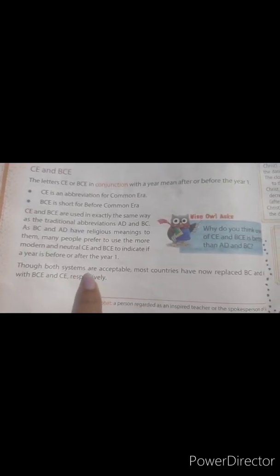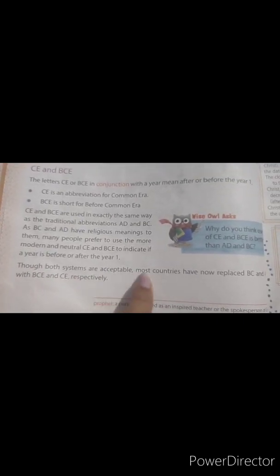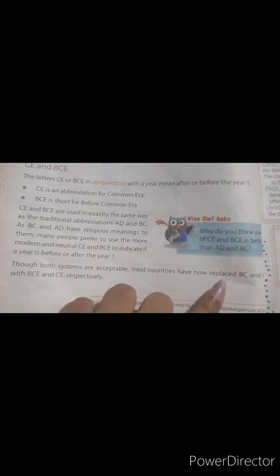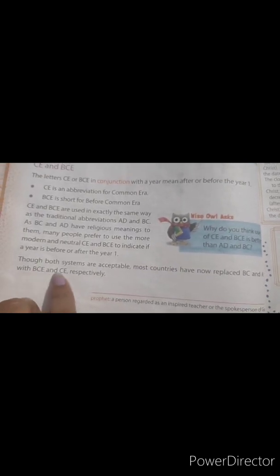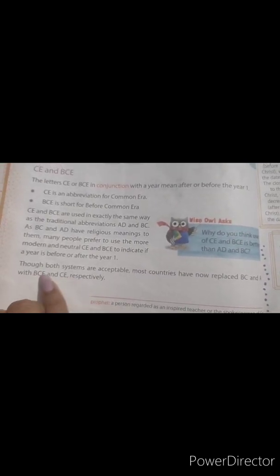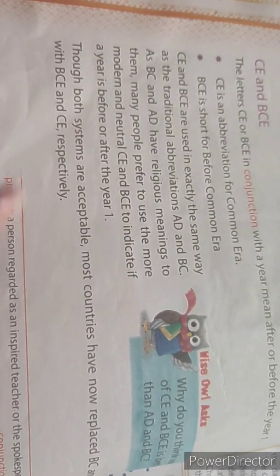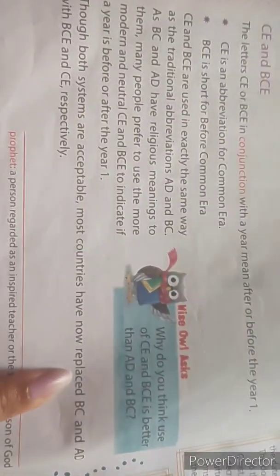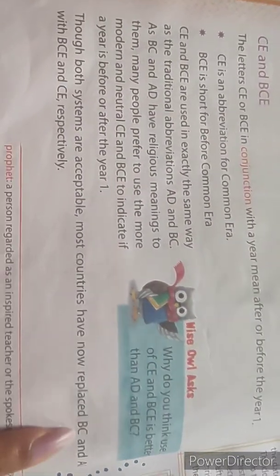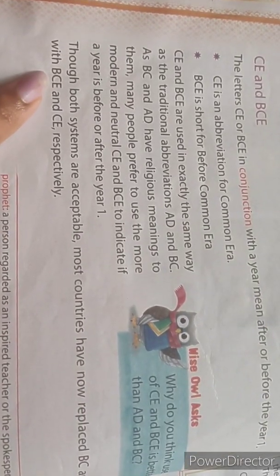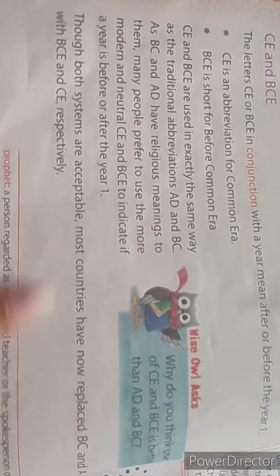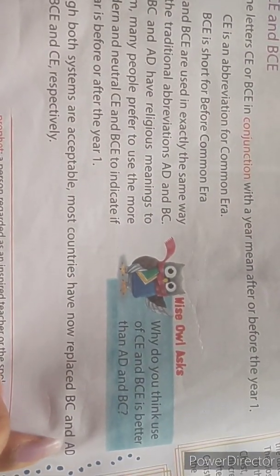Though both systems are acceptable, most countries have now replaced BC and AD with BCE and CE. It means that most countries started writing BCE instead of BC and CE instead of AD.